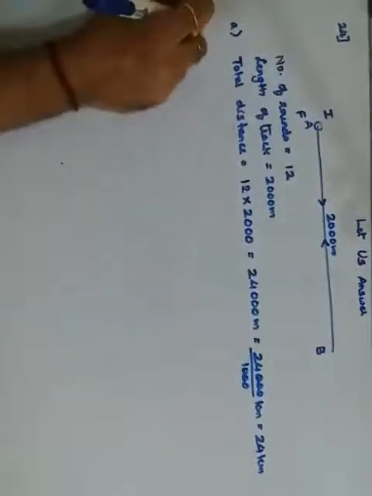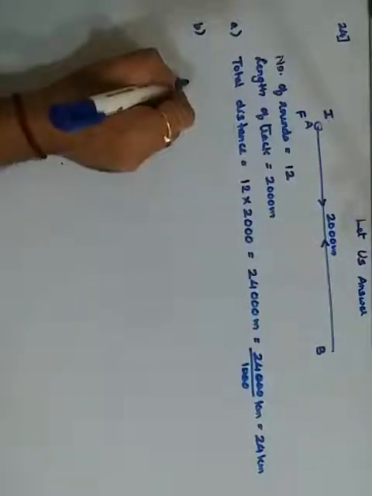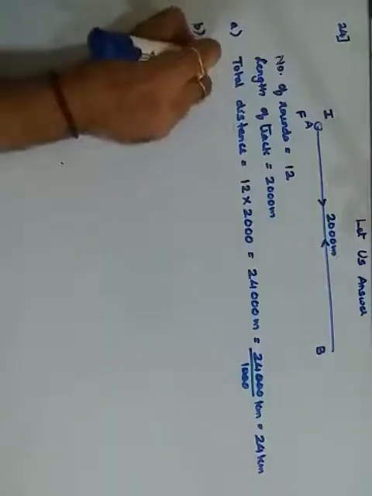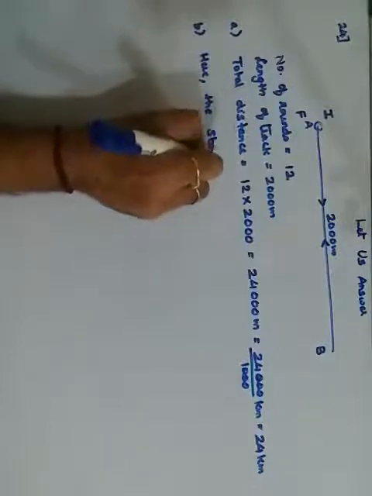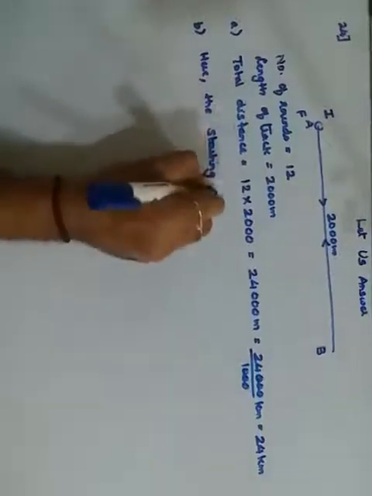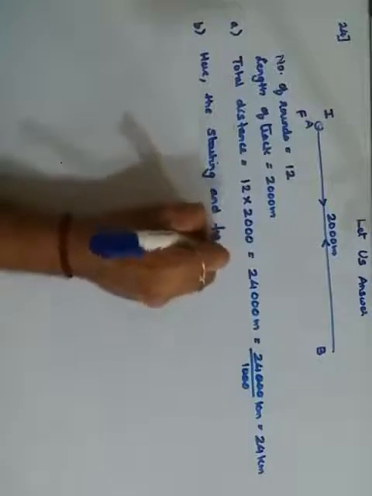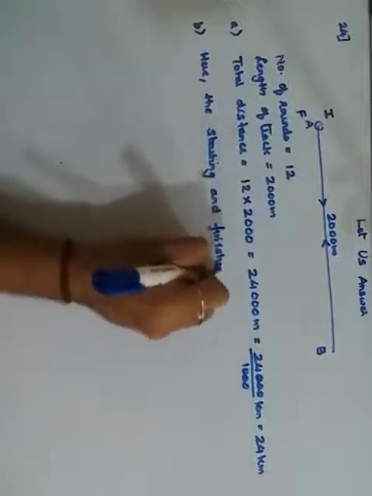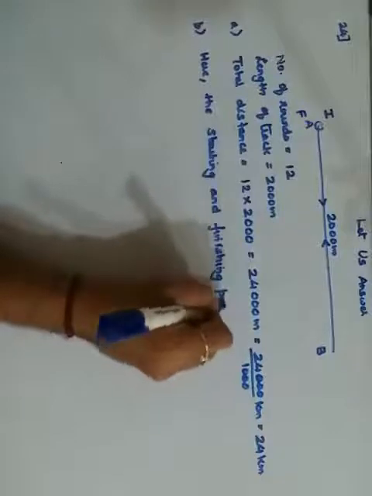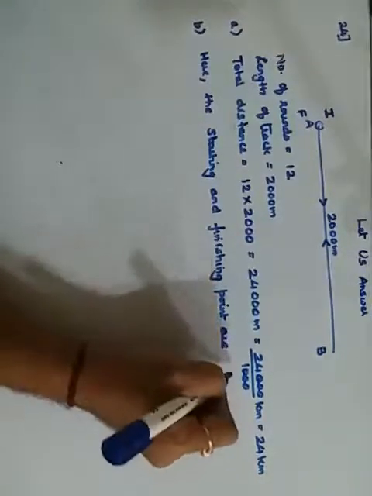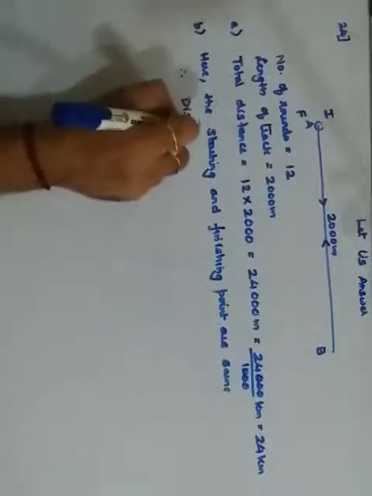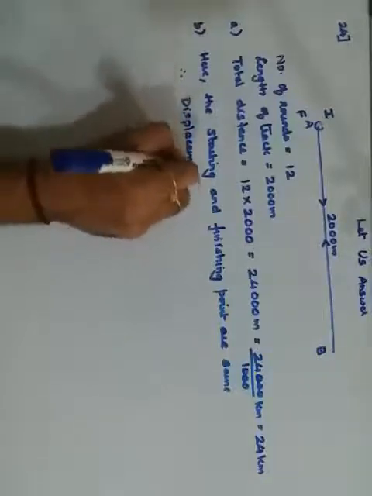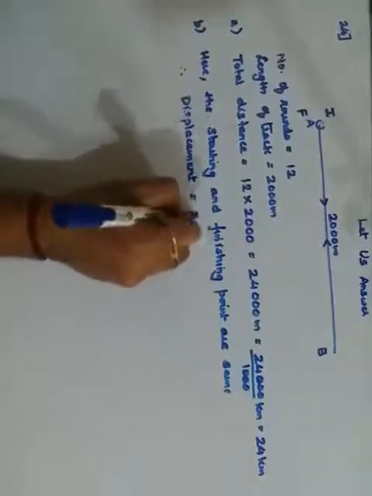If this is so, second question is, what is the displacement? Here the starting and finishing point are same, and therefore the displacement will become 0.